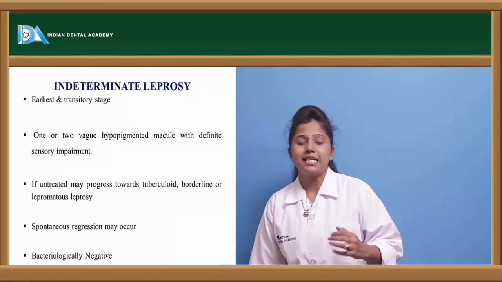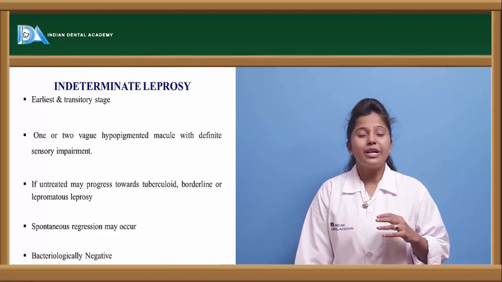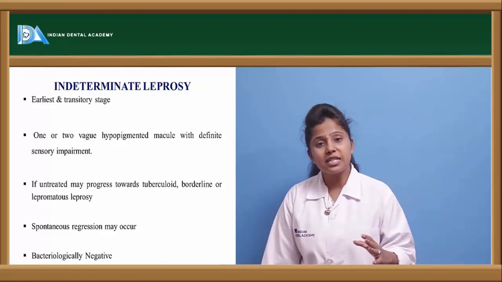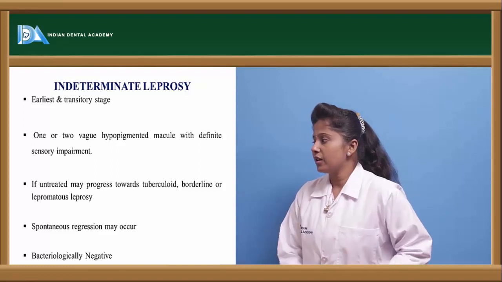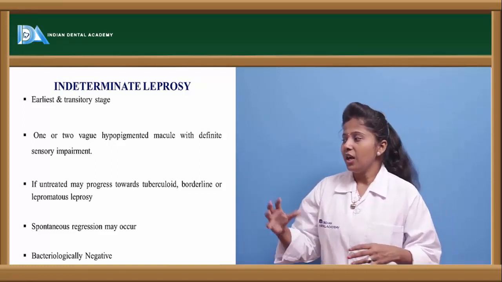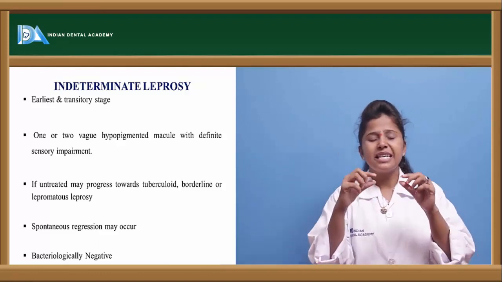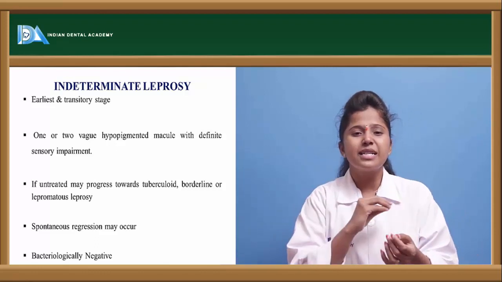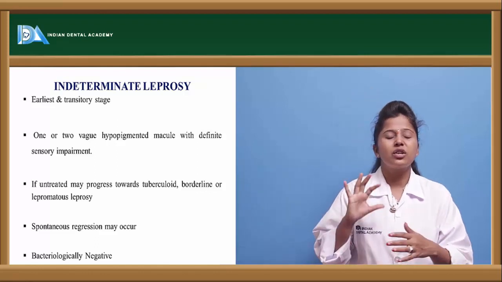Let us see the types of leprosy. The first type is indeterminate leprosy. Indeterminate leprosy is the initial or first stage of the leprotic condition. In this condition, 1 or 2 vague hypopigmented macules are observed. In the sense it is the initial stage, so we can see only 1 or 2 pigmentation changes on the skin.